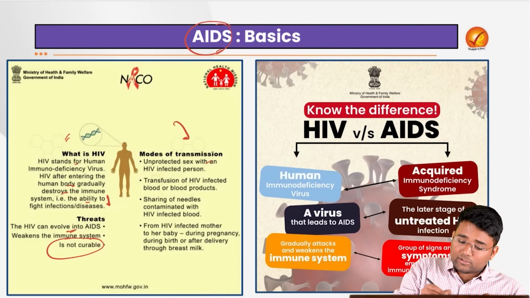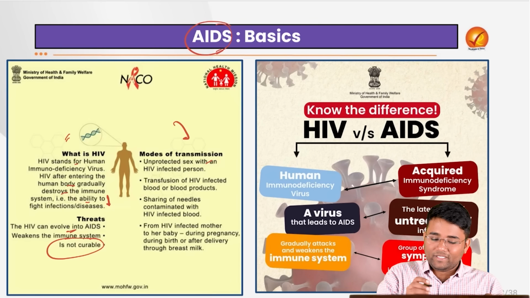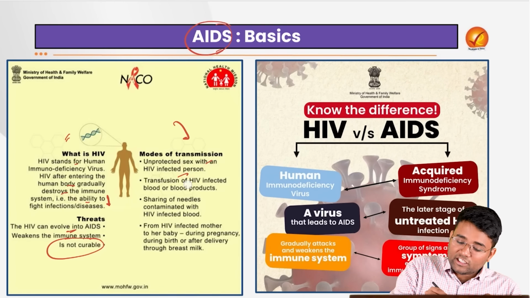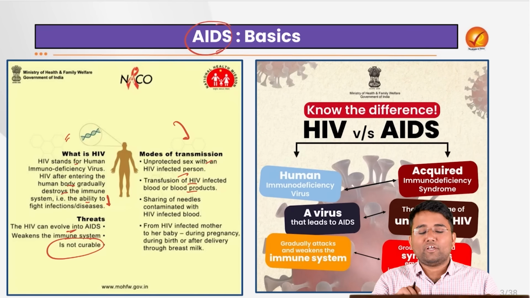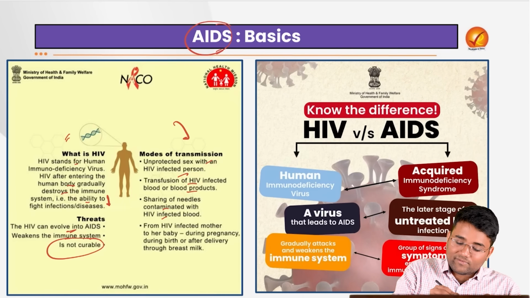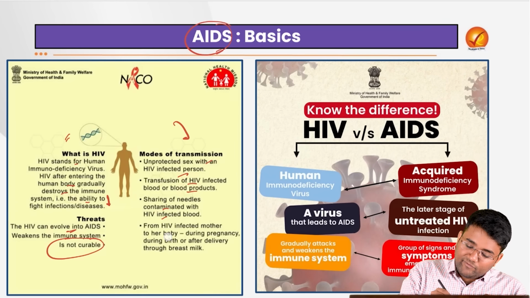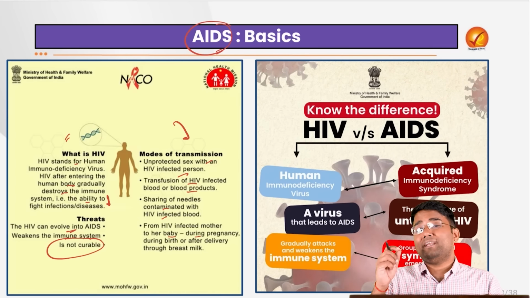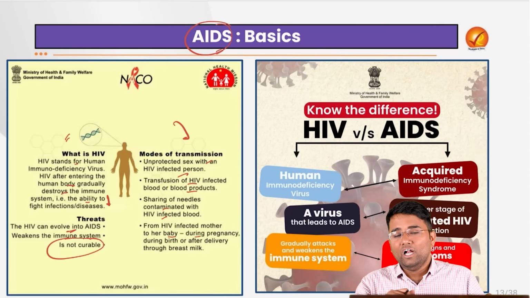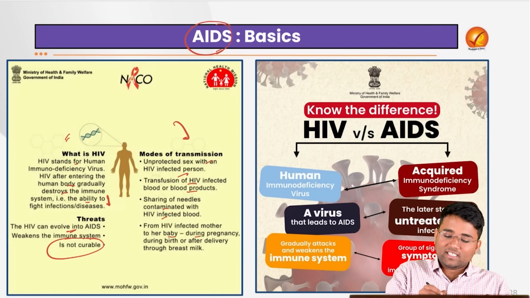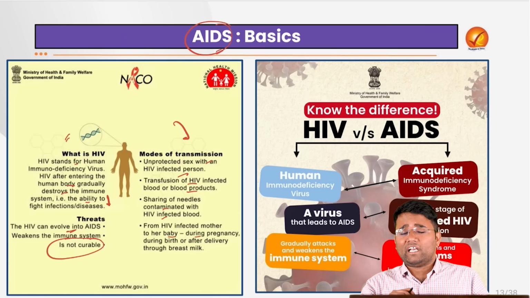What are the modes of transmission? Unprotected sex with an HIV infected person, transfusion of HIV infected blood or blood products, sharing of needles contaminated with HIV infected blood, or from an HIV infected mother to her baby during pregnancy, breastfeeding, etc. So with bodily fluids, HIV can be transferred.